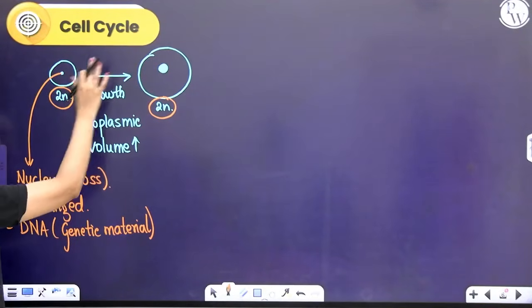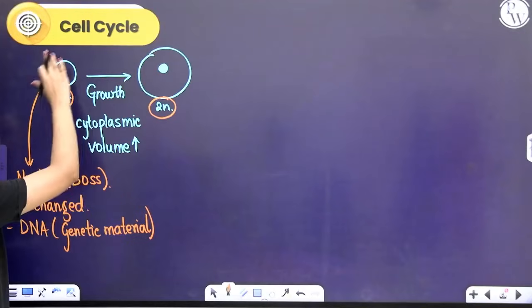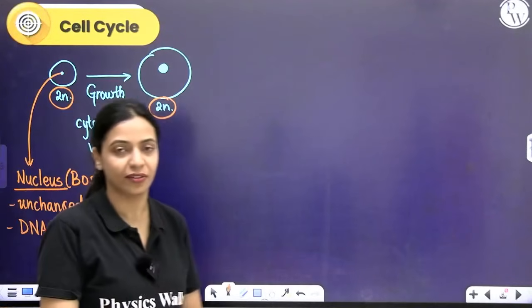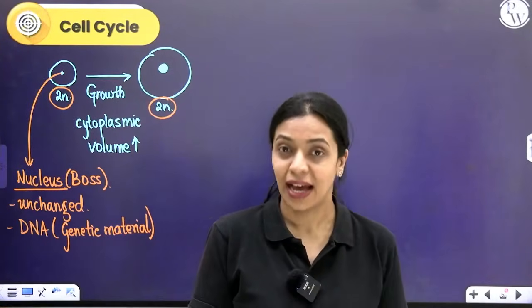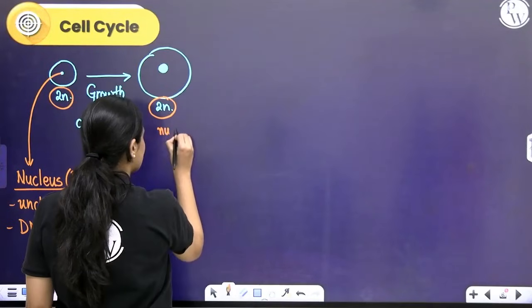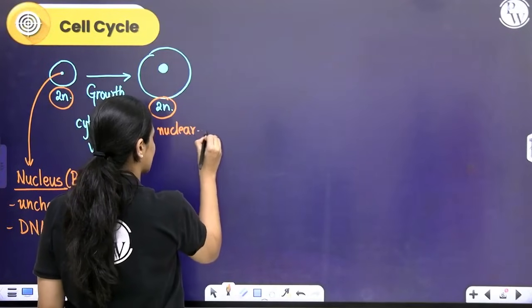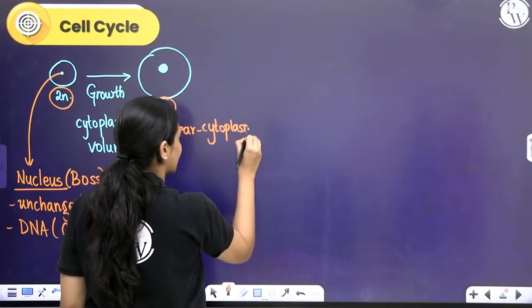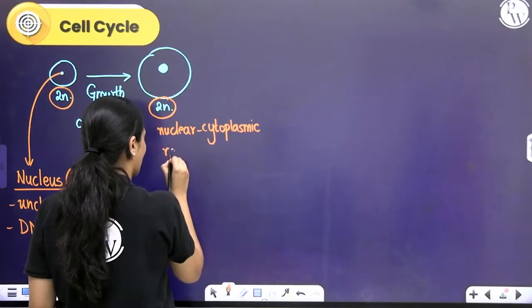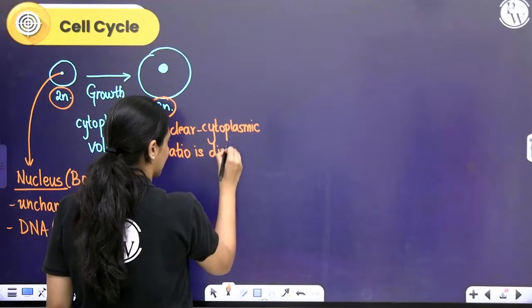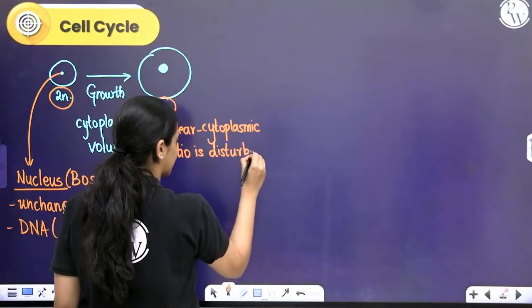Now that the nuclear content is the same, but the cytoplasmic content has increased so much, it becomes difficult for the nucleus to manage all of the activities inside the cell. When that happens, we say that the nuclear cytoplasmic ratio is disturbed.